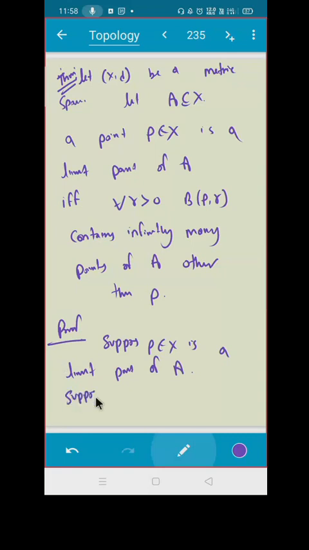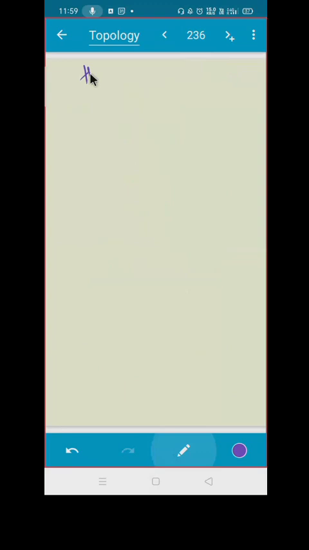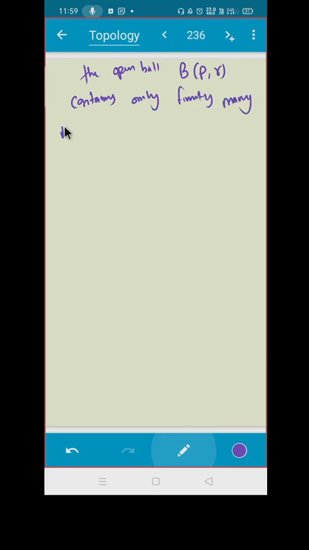Suppose if possible there exists r positive such that the open ball B(P, r) contains only finitely many points of A other than P.